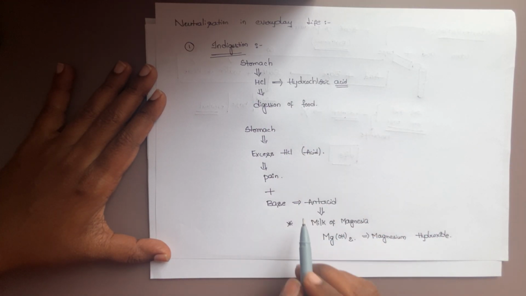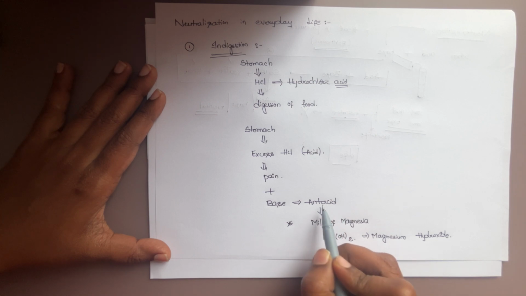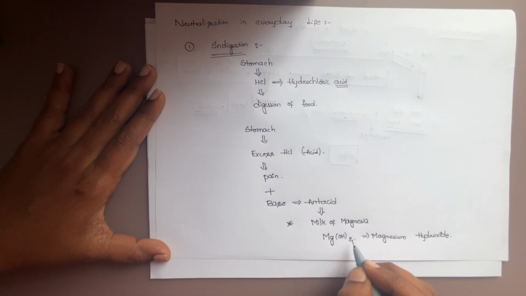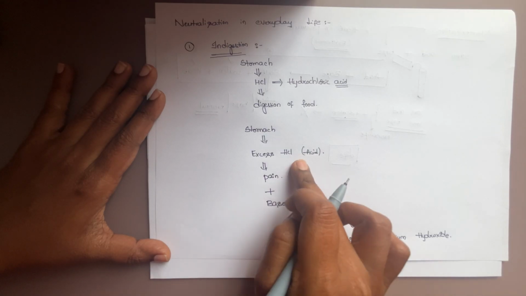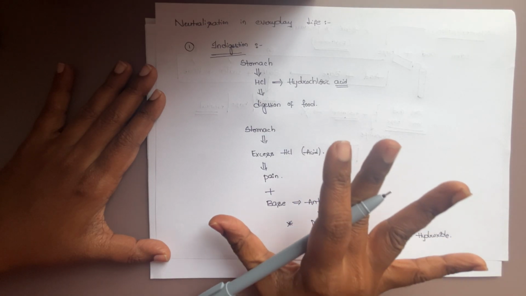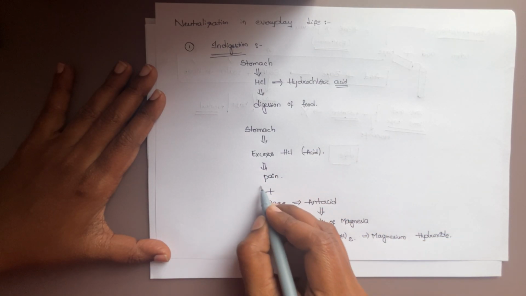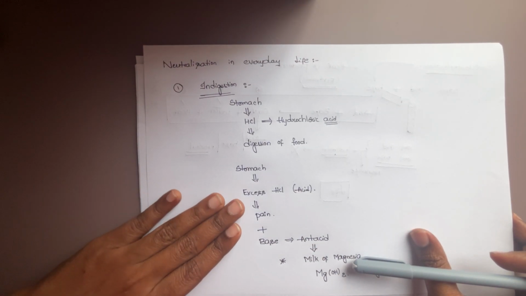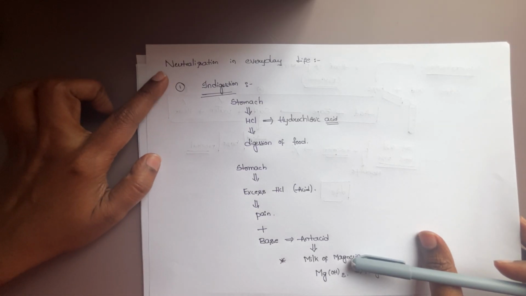How are we nullifying? By adding an antacid, meaning anti-acid, that is milk of magnesia. Magnesium hydroxide is the chemical in the antacid that nullifies the effect of excess acid. Thereby neutralization takes place and we get relief from the pain. So this is the first example of neutralization reactions in our daily life.